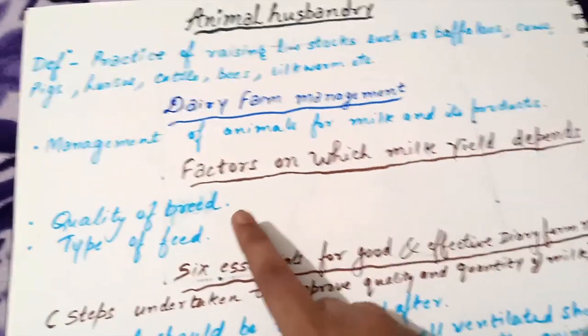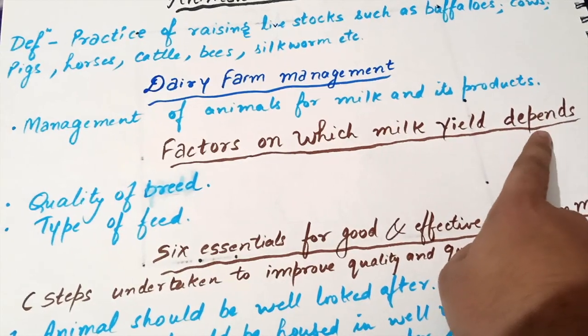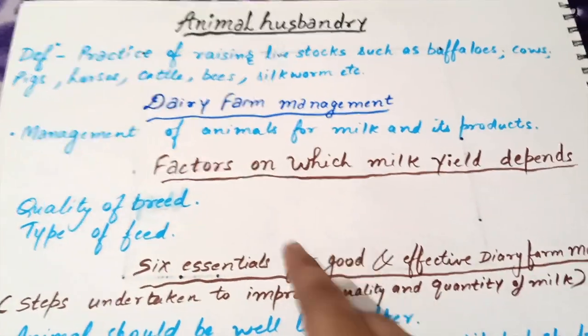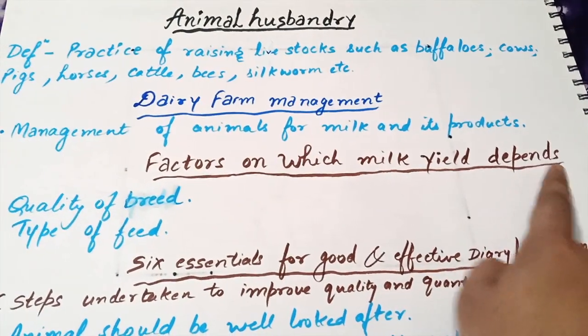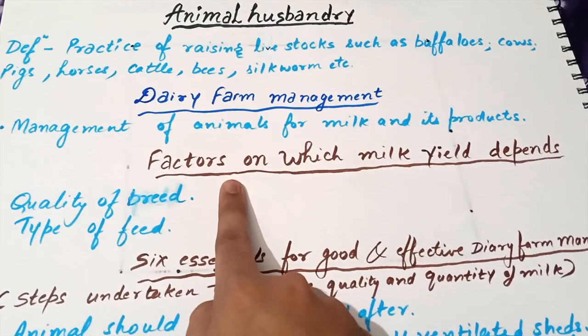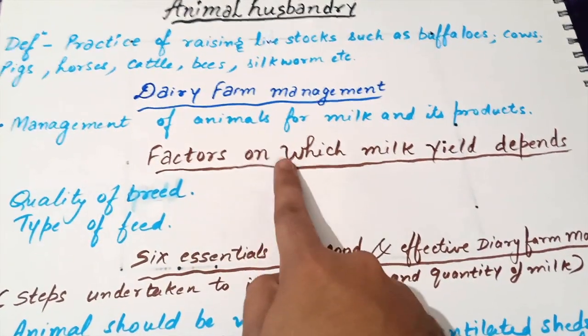Now let us look at the factors on which milk yield depends. Milk yield depends on quality of breed and type of feed. So milk yield depends upon the quality of breed, means the quality of cattle that we have, and the type of food, that is feed, we give to the cattle.